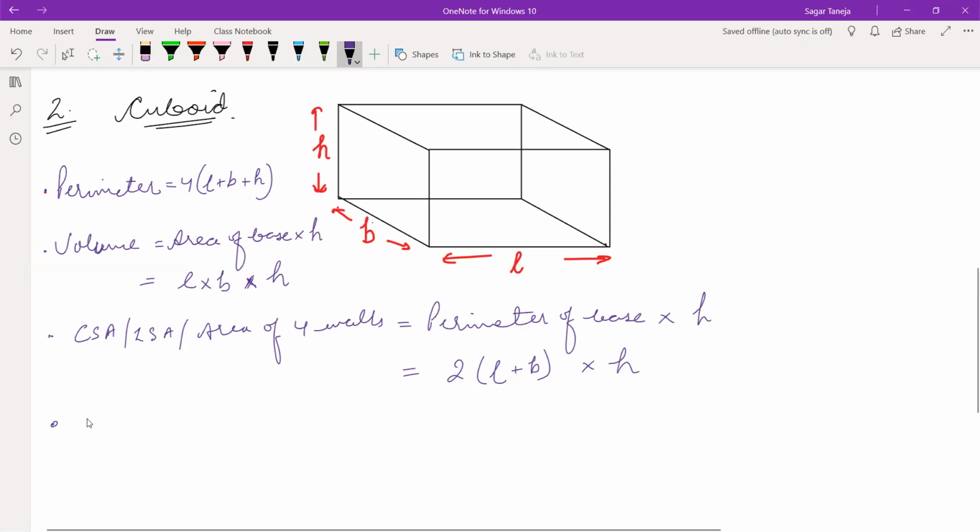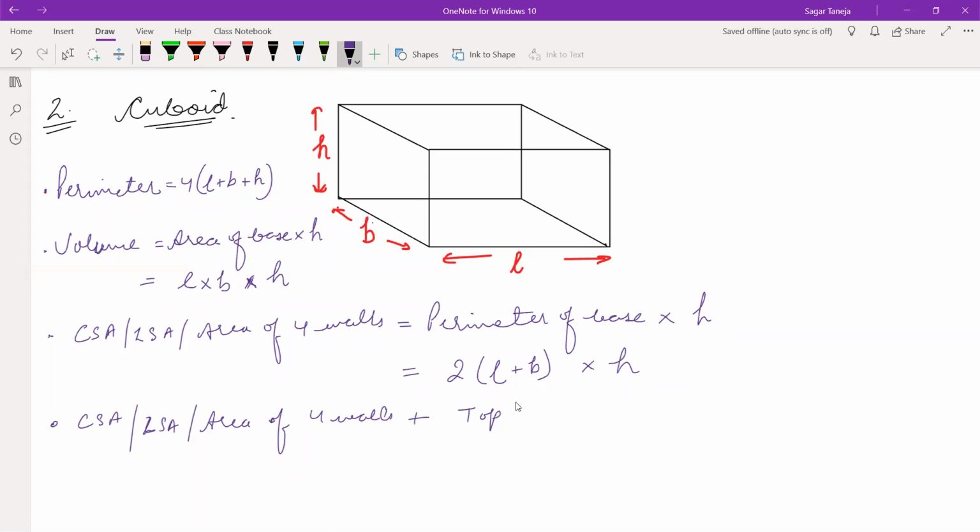Then CSA, LSA, and area of 4 walls plus top or bottom, means I'm talking about either you have to consider the ceiling or you have to consider the floor. Then the formula is area of 4 walls is 2(L plus B) into H. The same we will apply.